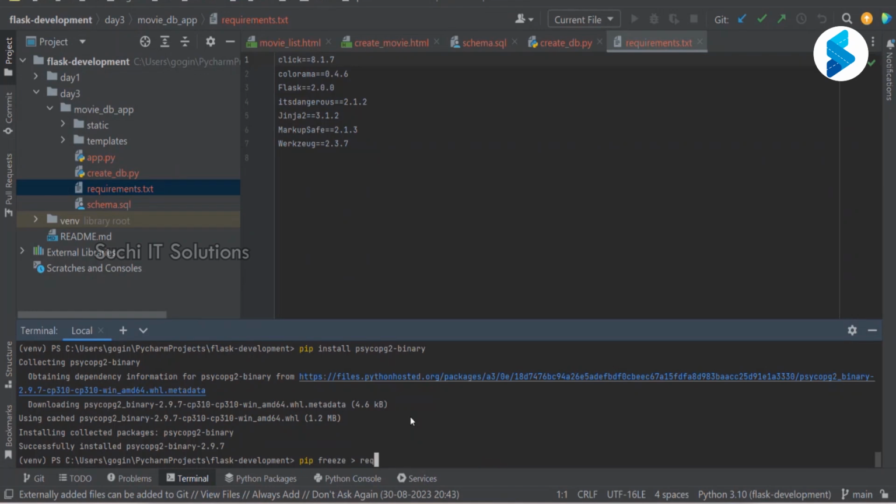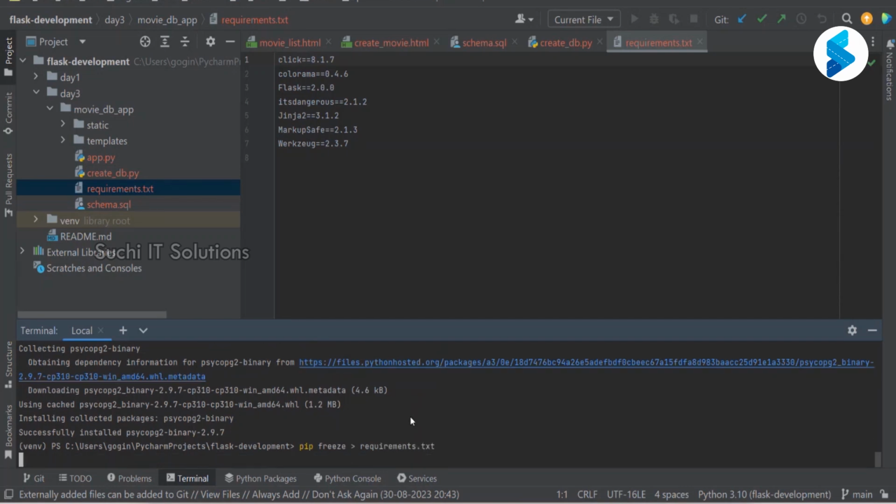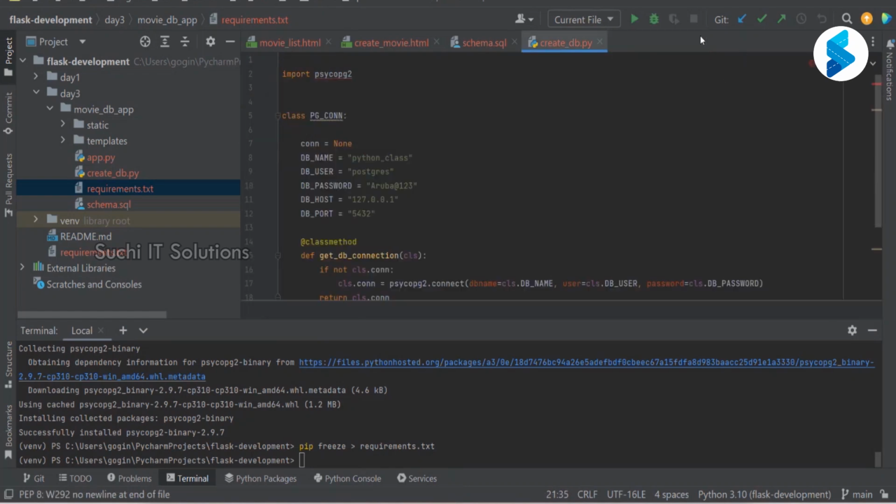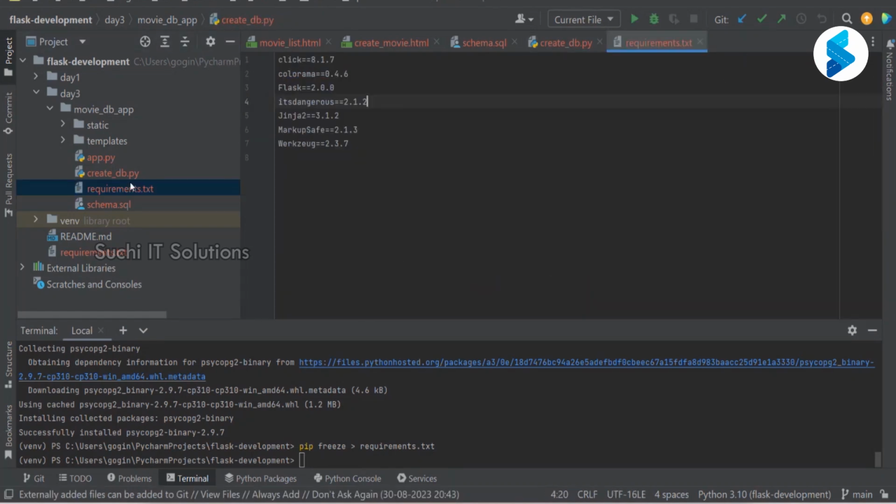Whenever I install something, I want to keep my requirements file up to date so that when somebody wants to run this project, they have all the requirements. Where did I install?